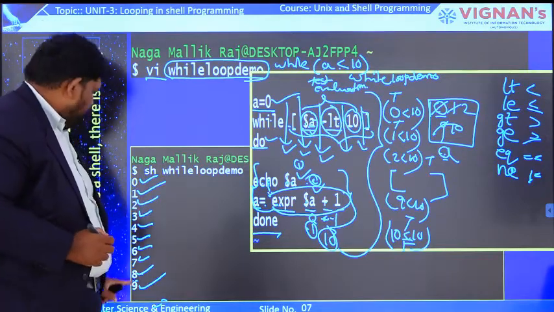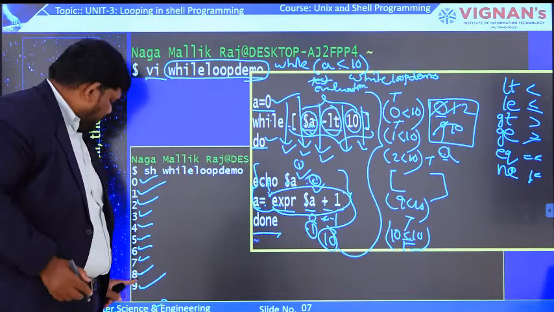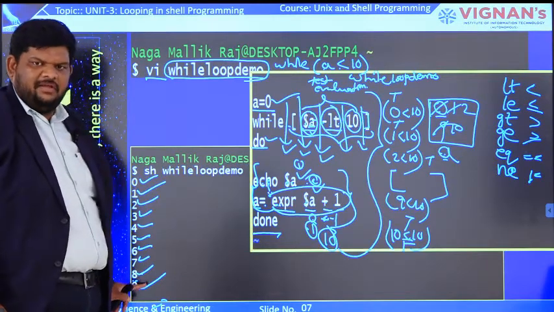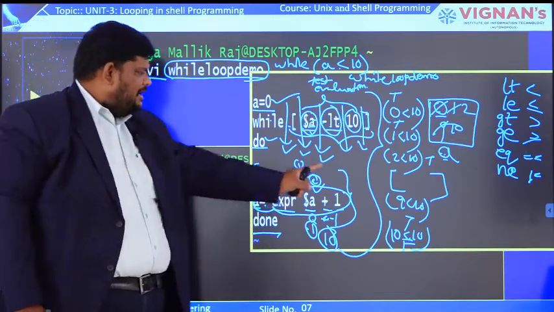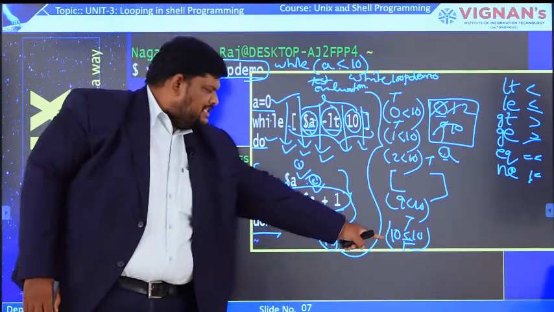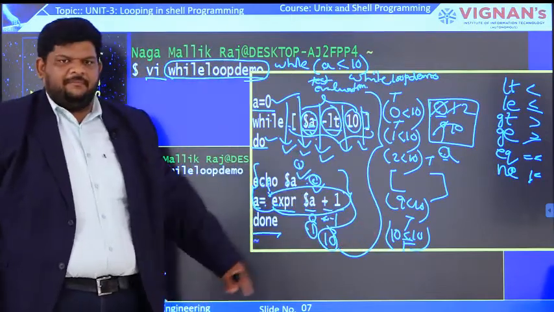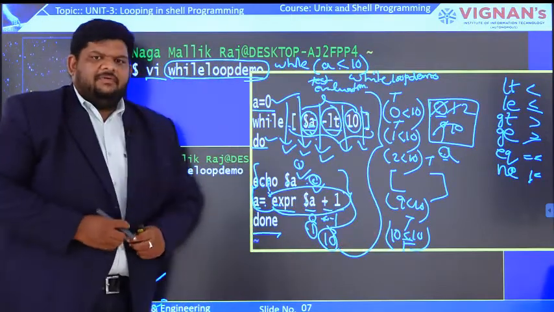So this is the output for this code: 0, 1, 2, 3, 4, 5, 6, 7, 8, 9. Why did the value 10 not come? Because 10 is not less than 10. The result is false, and that's why termination happened. So this is all about the while loop.